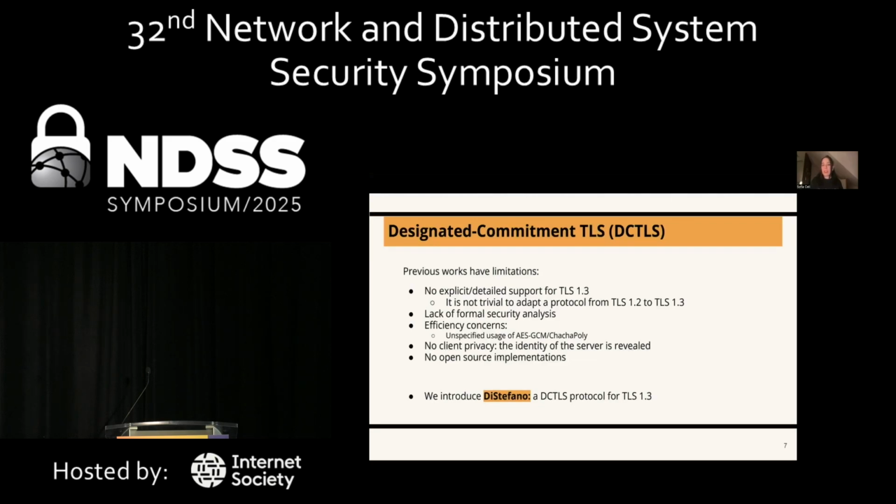They also lack a formal security analysis, have efficiency concerns, provide no client privacy, and also don't have an open source implementation. So we wanted to solve all of these limitations with the protocol I'm presenting, which is DiStefano.